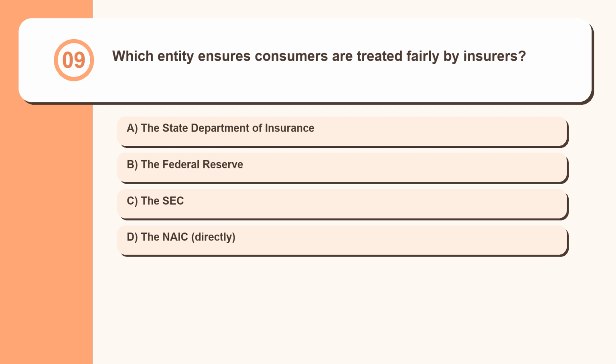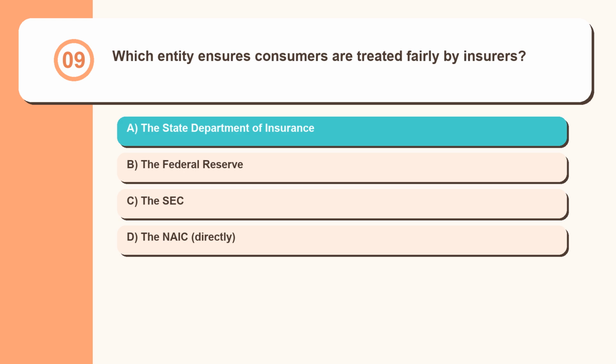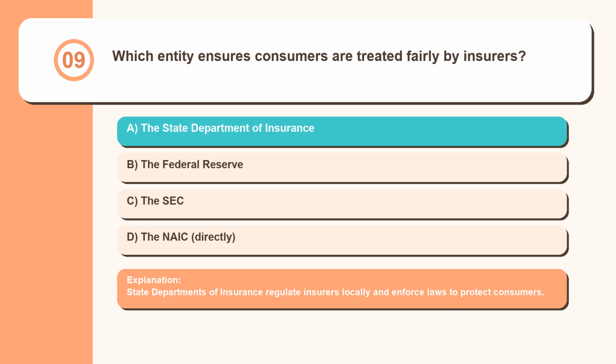Question 9. Which entity ensures consumers are treated fairly by insurers? The State Department of Insurance, the Federal Reserve, the SEC, the NAIC, directly. State departments of insurance regulate insurers locally and enforce laws to protect consumers.